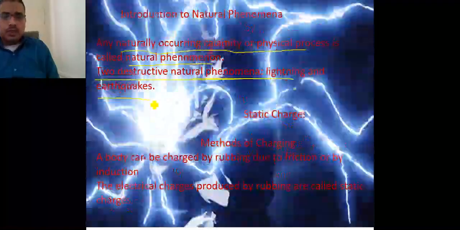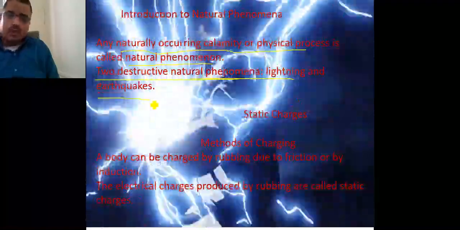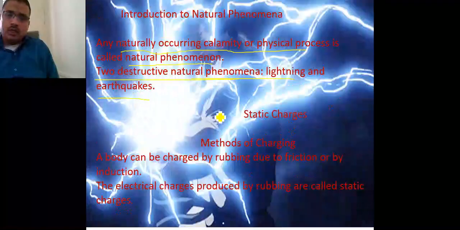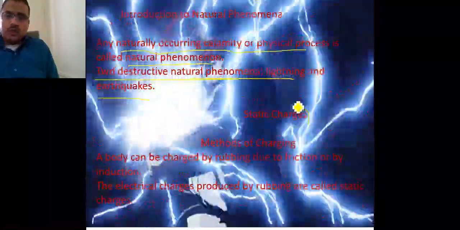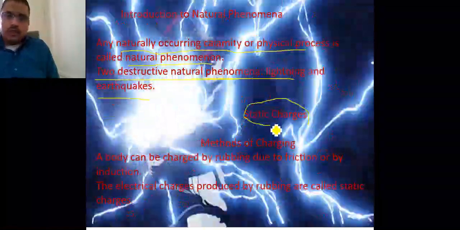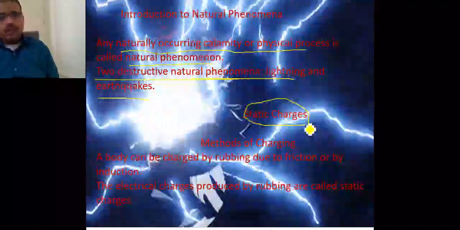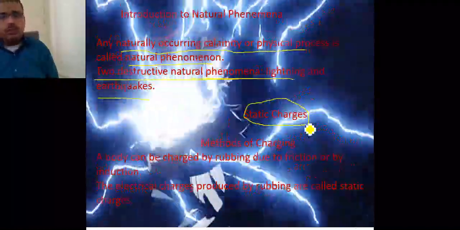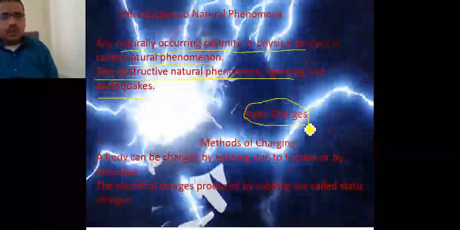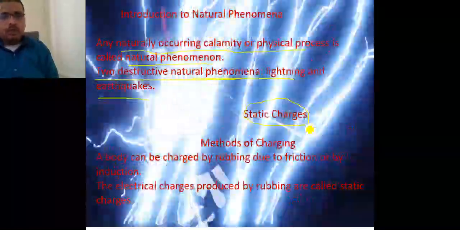Now here you can see that there is a point where static charge is given, and this is basically why these kinds of things are created, because of the creation of charge.